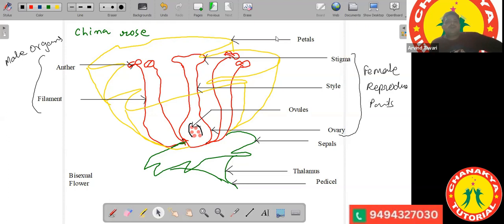Now you see the petals. The petals are the brilliantly colored part which we observe for all flowers. They are generally scented, so they provide some essence or scent of the flower. The sepals and the thalamus are there for the support of the flower. And the pedicel is attached to the branch, whose work is providing the nutrients to the flower.